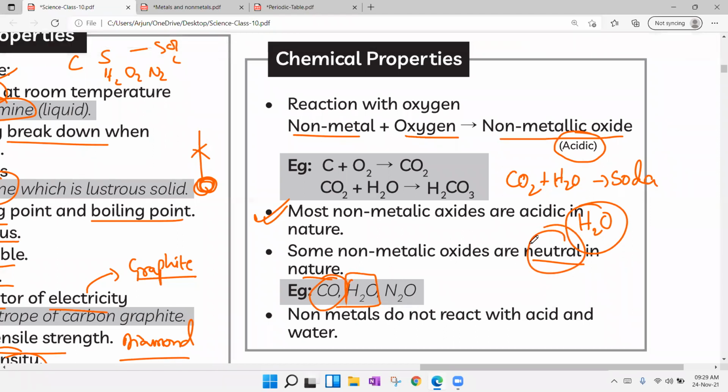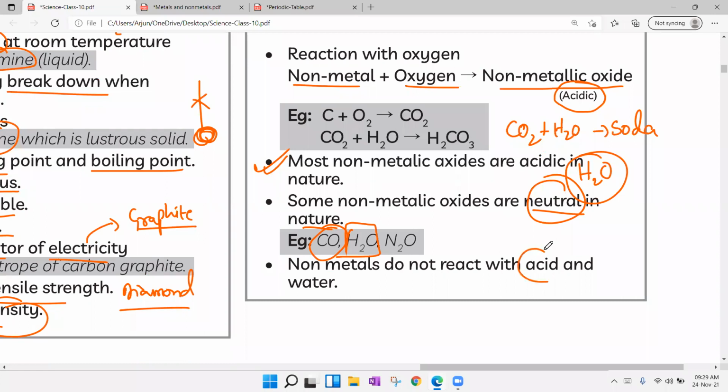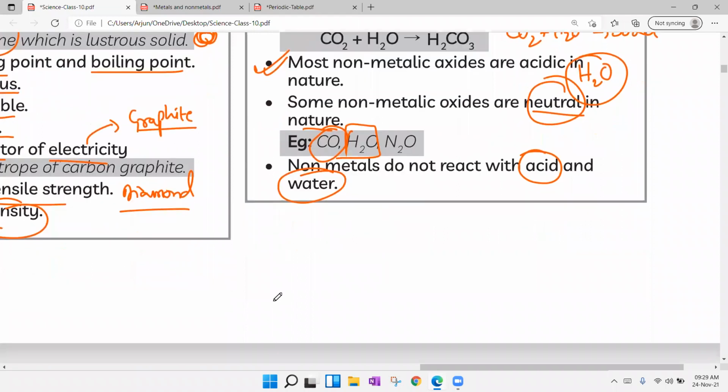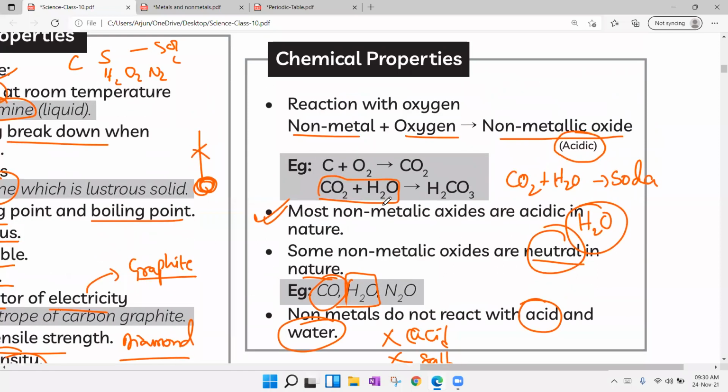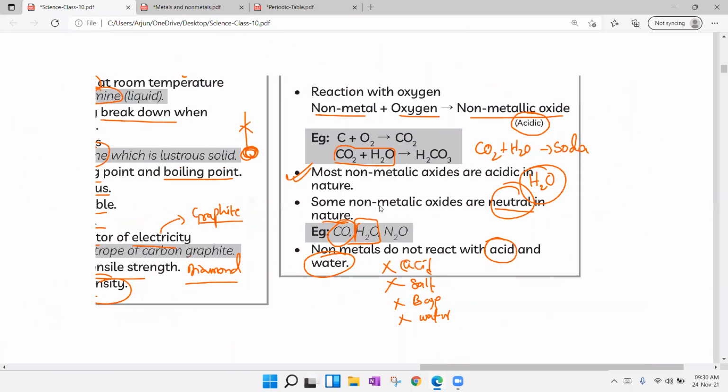So non-metal oxides are acidic. Maximum will be neutral. And non-metals do not react with acid. There is no reaction with acid, and they do not react with water also, and they do not react with salts also. Non-metals cannot react with acid, cannot react with salt, cannot react with base, cannot react with water. No. So a few will be reacting with water, not all. So there are not many chemical properties of non-metals.